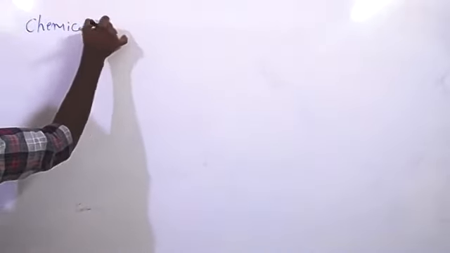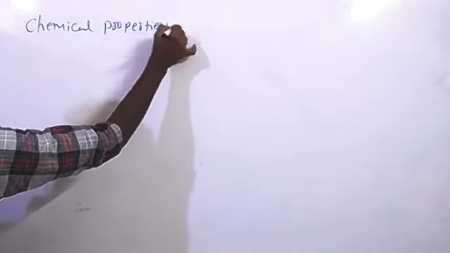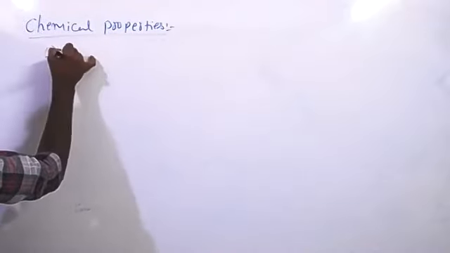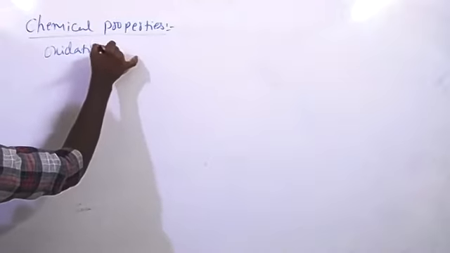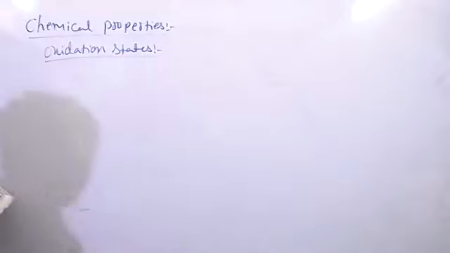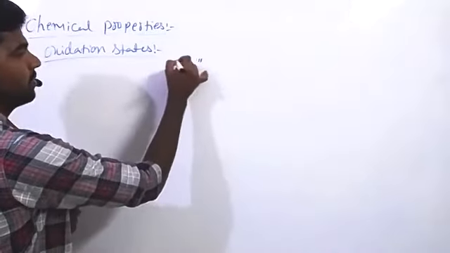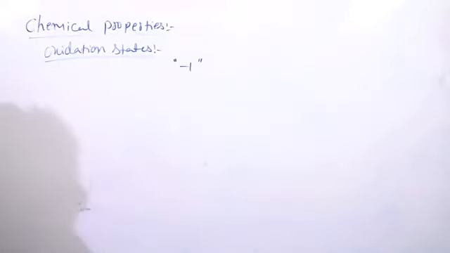Next, chemical properties and oxidation states. First one, oxidation state. The general oxidation state of all halogen elements is -1. All show the -1 oxidation state.